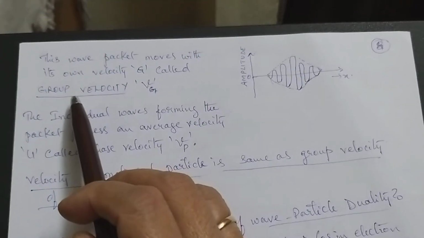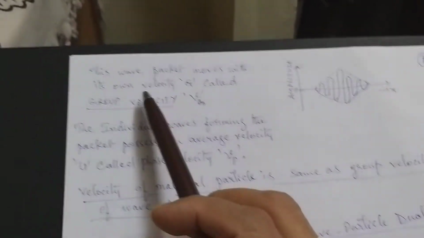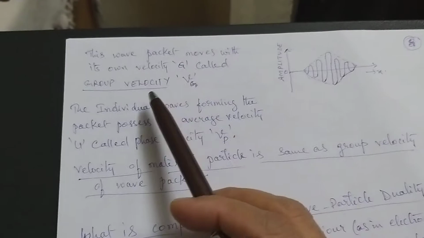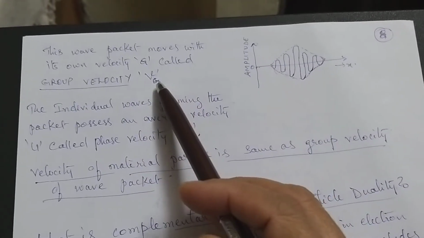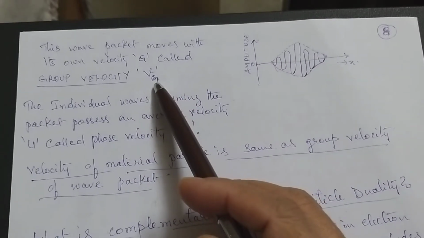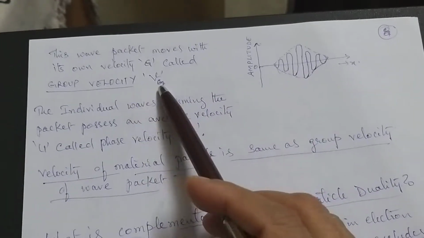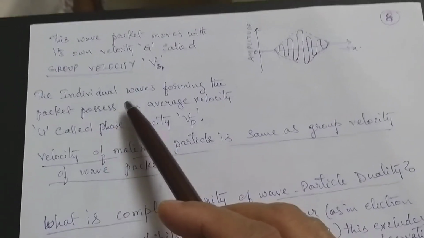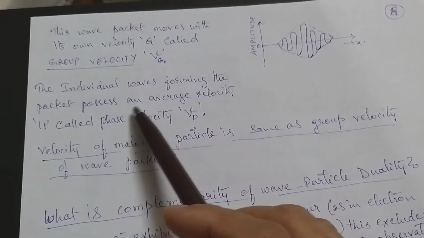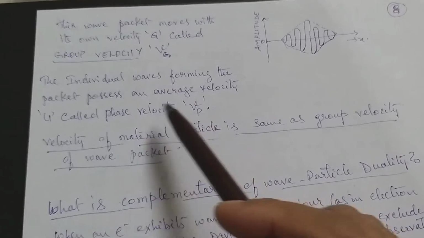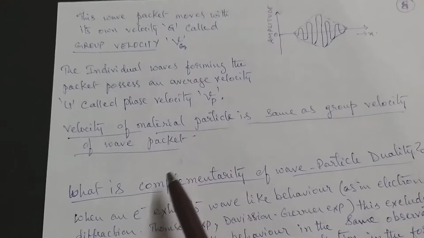So here we have defined two velocities. One is the individual wave velocity, and the waves traveling together have the group velocity, Vg. So the wave packet which we have defined up till now has a group velocity. The individual waves forming the packet possess an average velocity, which is the phase velocity, and we have found the formula to be c square by v.